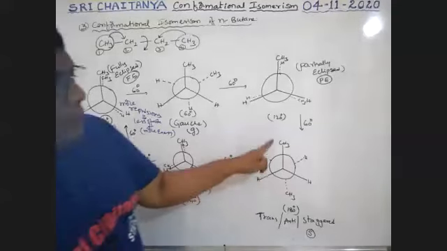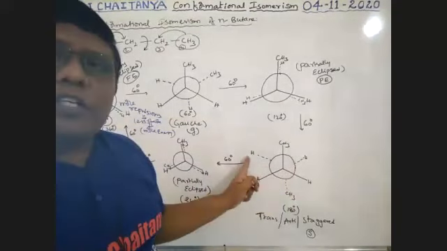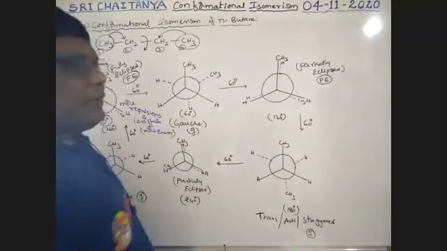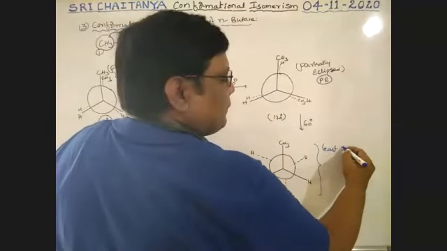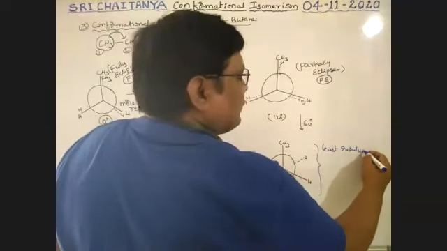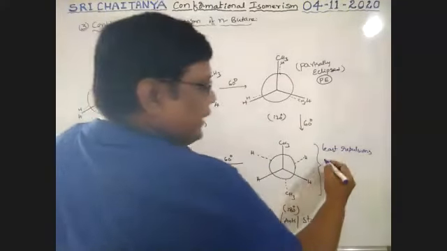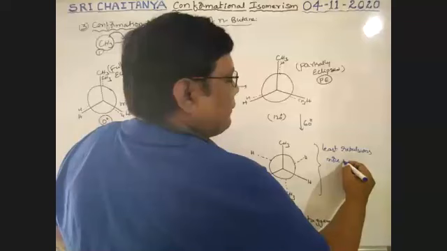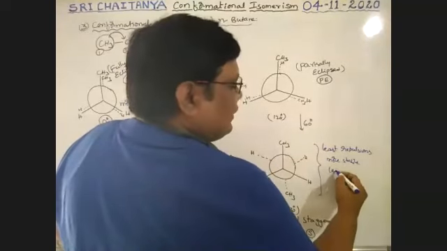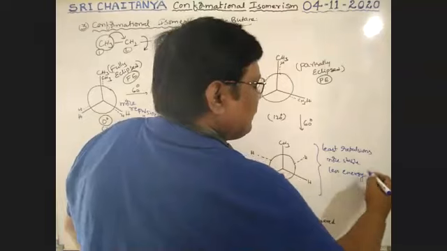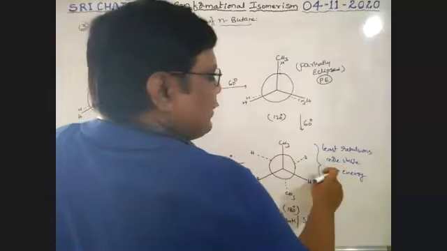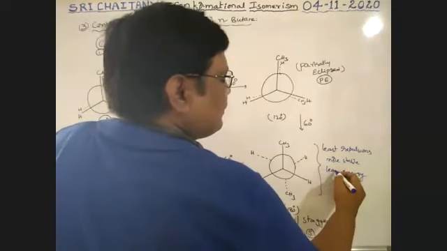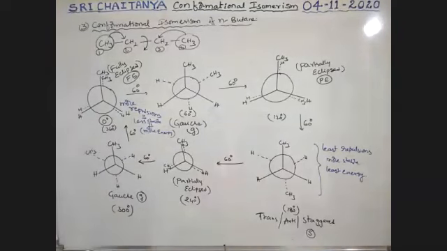Next, see boys here, methyl group apart, hydrogen apart, hydrogen apart. That means in this structure, least repulsions. Least repulsions means more stable, means less energy. More stable and less energy, that is nothing but least energy. Not less, it is better to go with the least energy condition, guys. Least energy.